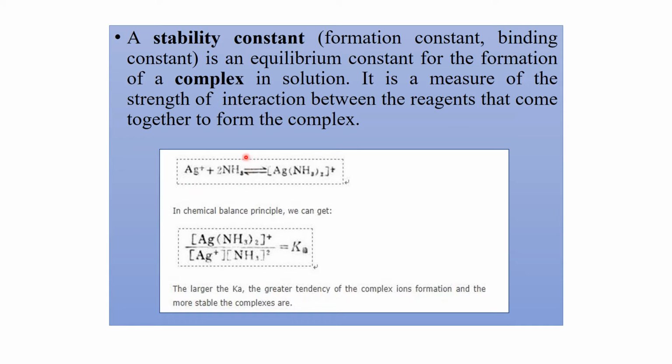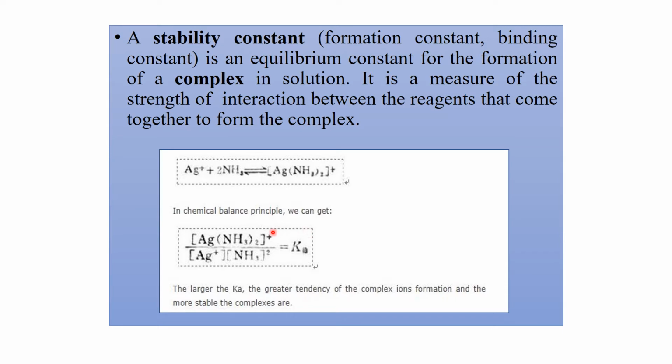That is, silver ion reacts with two molecules of ammonia to form Ag(NH3)2+. The equilibrium constant of the reaction can be expressed as the concentration of Ag(NH3)2+ divided by concentration of Ag+ into concentration of NH3 square. This equilibrium constant represents the stability constant of the reaction.